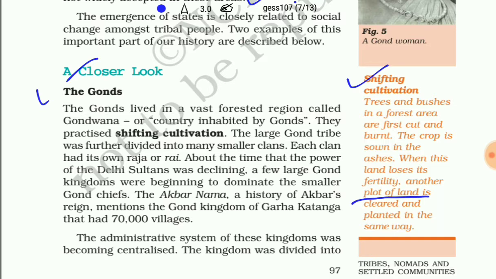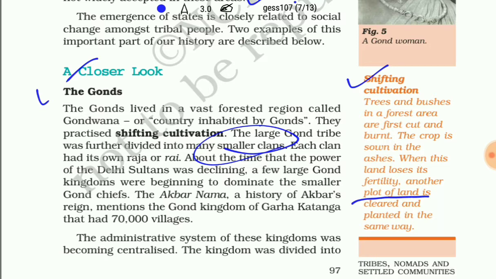The large Gond tribe was further divided into many smaller clans. Each clan had its own Raja, and with time, the power of the Delhi Sultan was declining. A few large Gond kingdoms also started to dominate the smaller Gond chiefs.